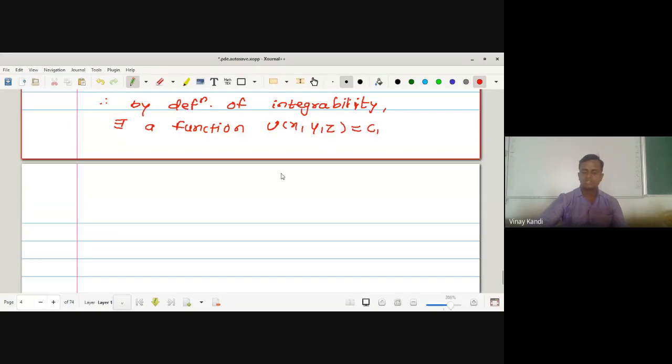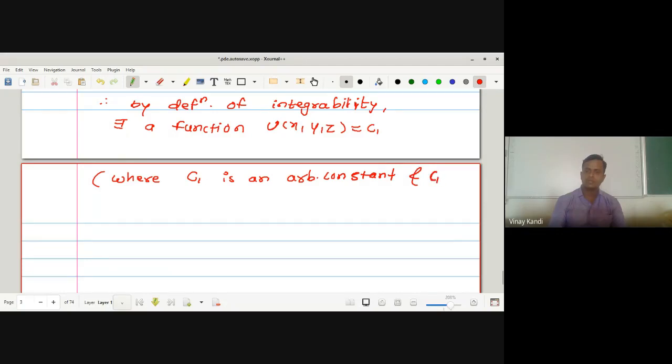Where c1 is an arbitrary constant, and c1 may contain z.